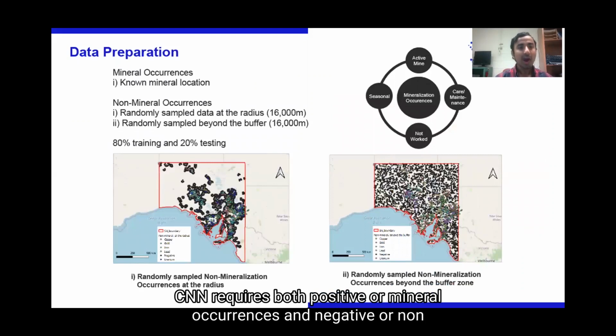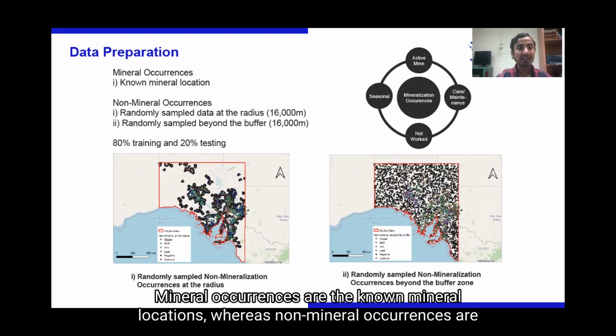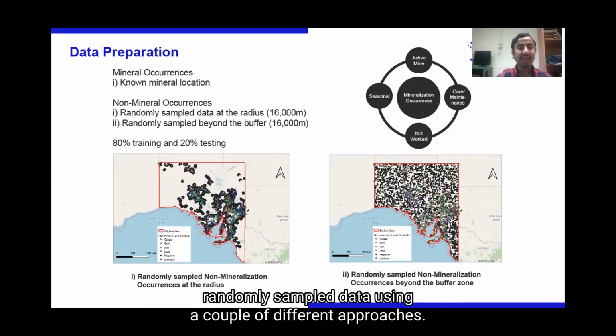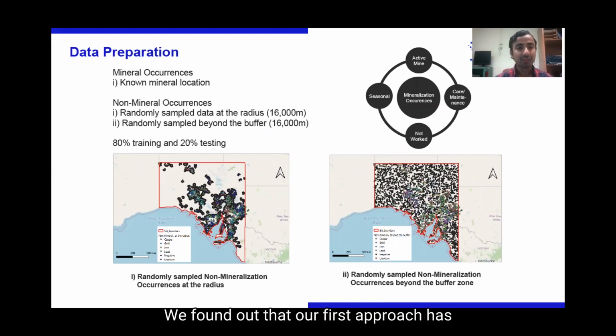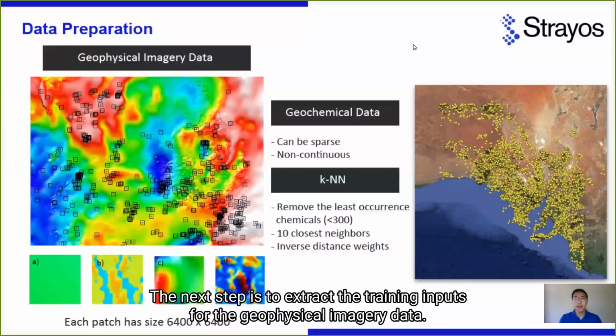The CNN requires both positive or mineral occurrences and negative or non-mineral occurrences datasets for training and validation. Mineral occurrences are the known mineral locations, whereas non-mineral occurrences are randomly sampled data using a couple different approaches. We found out that our first approach has a higher accuracy than the second approach, and will be discussed in the results section. The next step is to extract the training inputs.